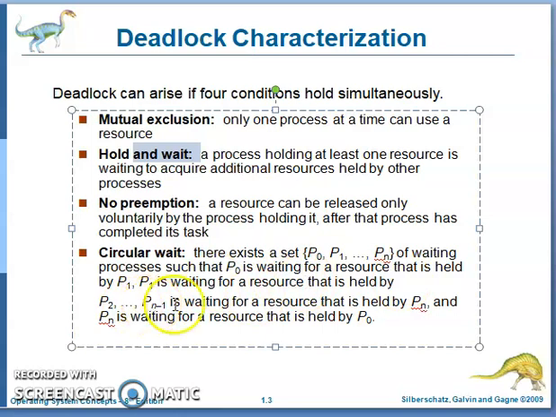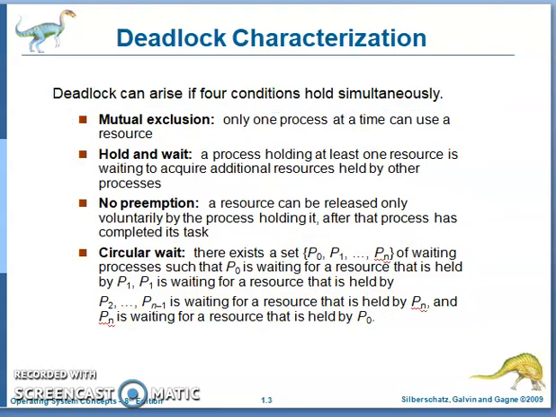Like that, Pn-1 is waiting for a resource held by Pn, and Pn is waiting for a resource held by P0. That means the direction goes from P0 to P1, P1 to P2, P2 to P3, like that up to Pn, and then it repeats from Pn to P0. This is circular wait. So these are the 4 necessary conditions for deadlock.